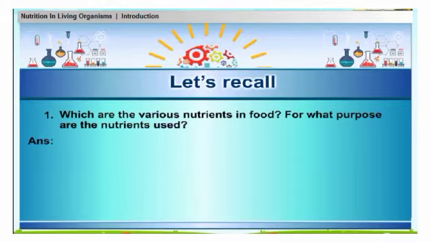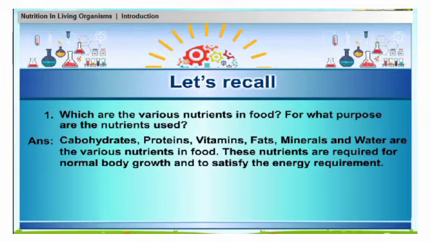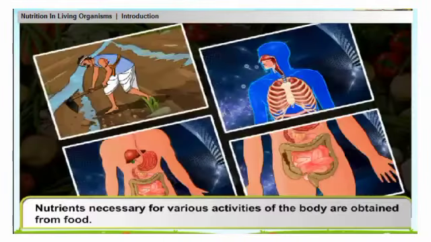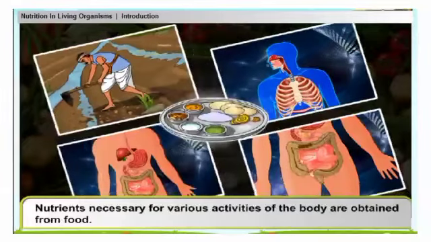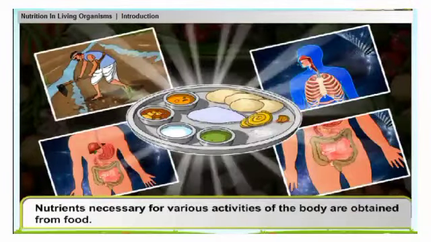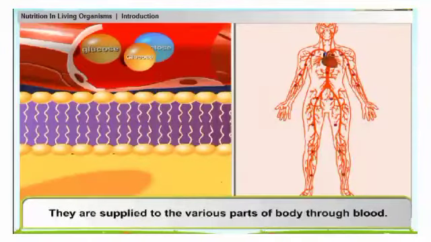Answer: carbohydrates, proteins, vitamins, fats, minerals, and water are the various nutrients in food. These nutrients are required for normal body growth and to satisfy the energy requirement. Nutrients necessary for various activities of the body are obtained from food. They are supplied to various parts of the body through blood.